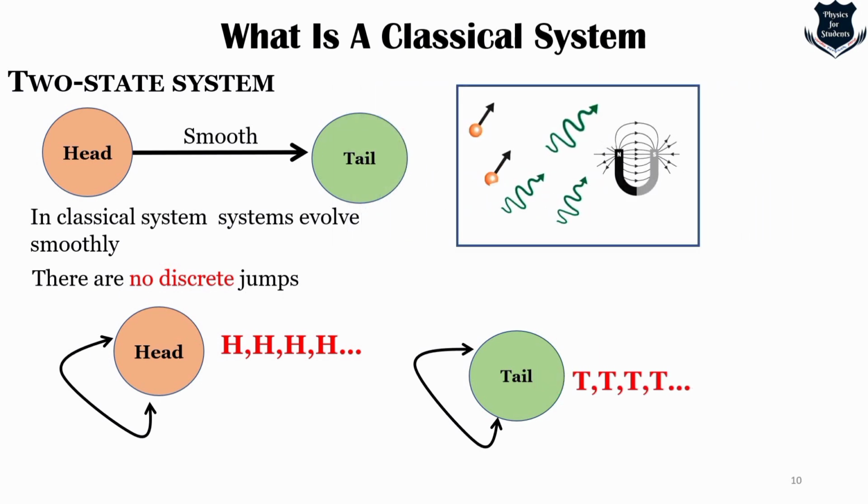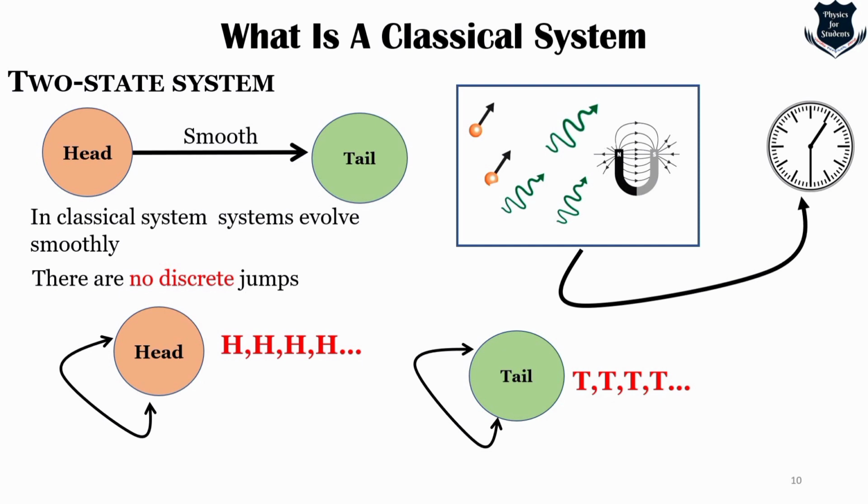Now again we take our old system, a magnetic field, an electron and a photon firing at each other. A system that changes with time is called a dynamical system, right? A dynamical system consists of a space of states. It also entails a law of motion, a dynamical law. A very simple dynamical law is that whatever the state at some instance, the next state is the same. So here we saw that it is the same head, it is only H, and it is only tail.